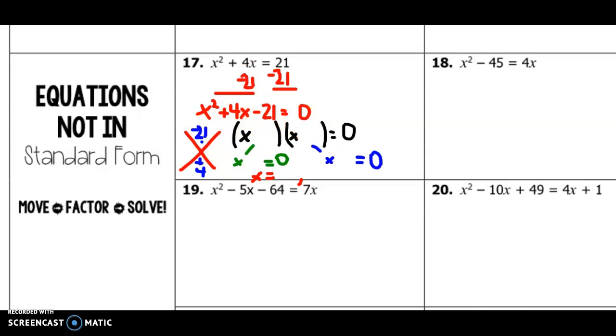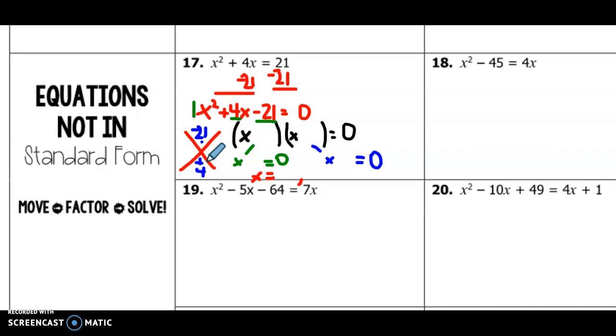In my classes, we like to talk about identifying our ABC values. So our A value is 1, our B value is 4, and our C value is -21. We take our A times C value, which in this case is -21 because A is 1, and our B value is 4. We talk about a shortcut in my classes: if A is 1, then we can just find factors of C that add to give us B, and then we don't have to make our box. So we want to start thinking of the factors of -21 that are going to add to give us 4.